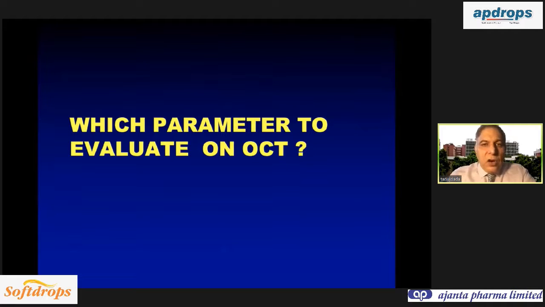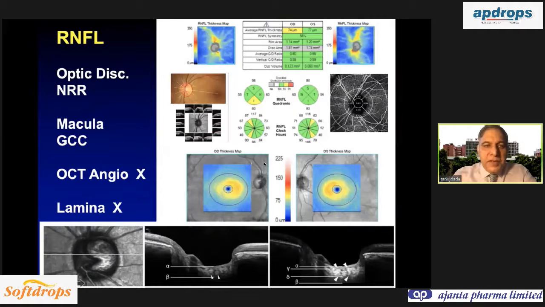Now OCT has got a lot of parameters. So which parameter to use? Now you have lamina cribrosa imaging, you have OCT angiography, you have macula GCC, you have neuroretinal rim and retinal nerve fiber layer. The retinal nerve fiber layer is the most robust parameter.